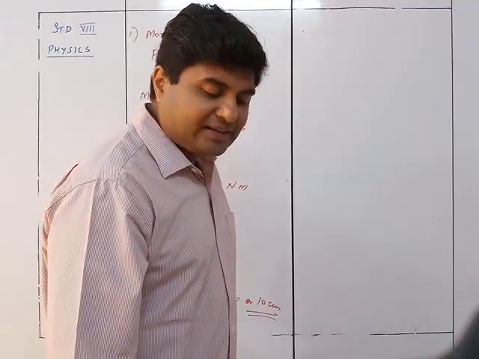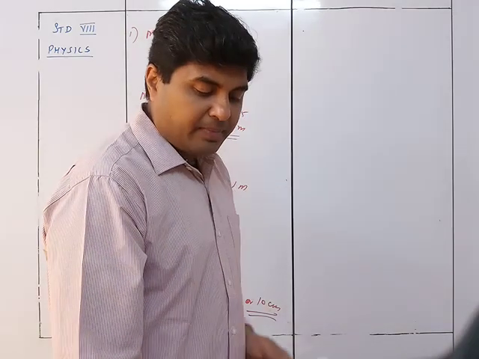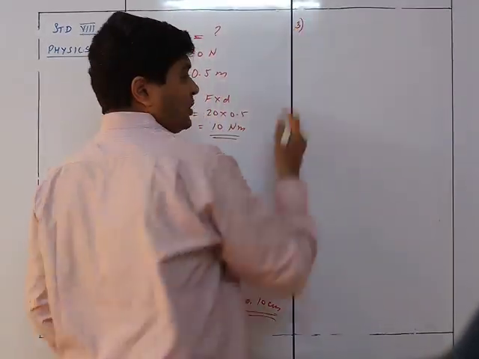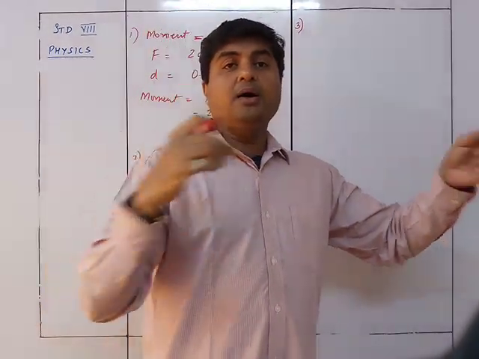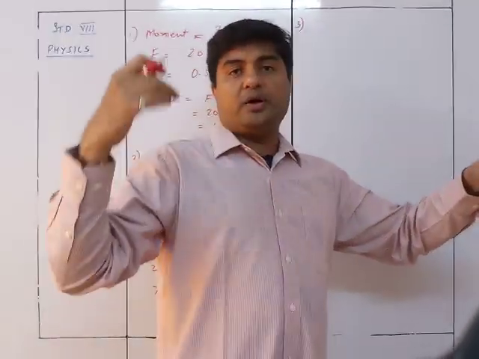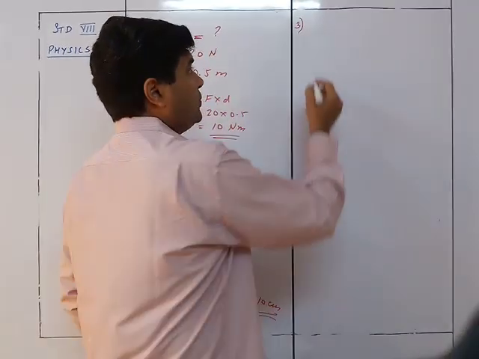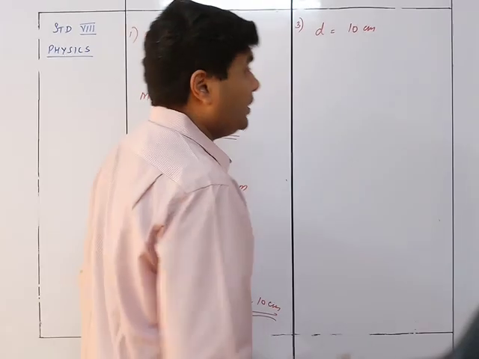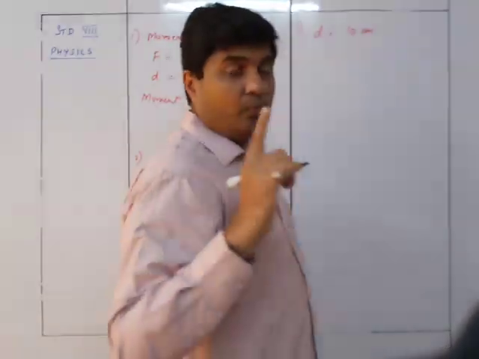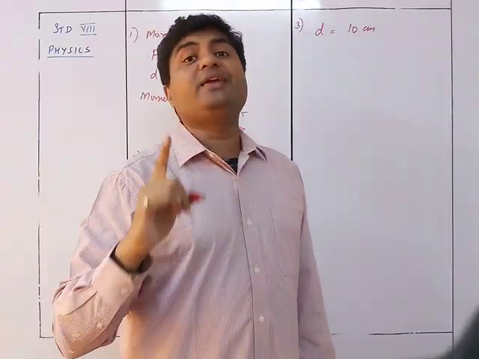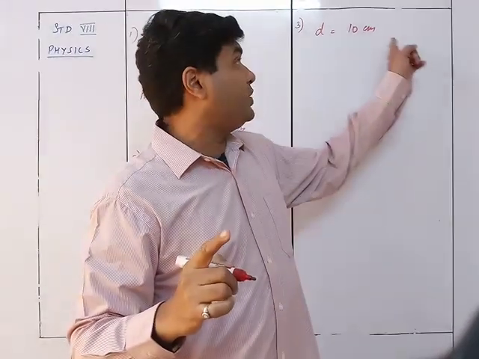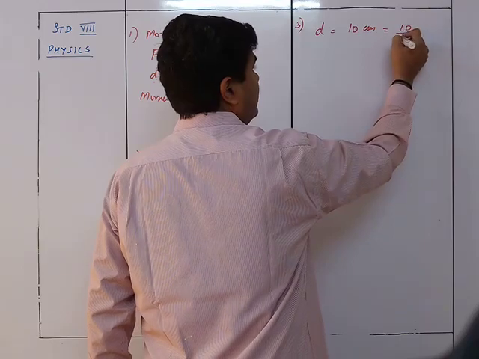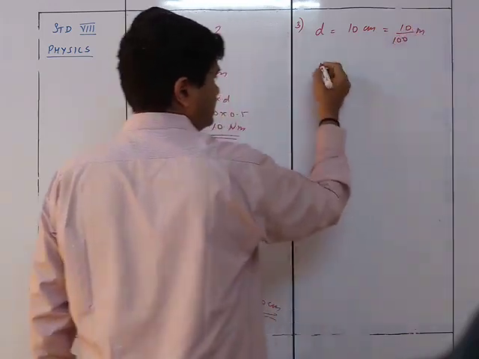A spanner of length 10 cm is used to open a nut by applying a minimum force of 5 newtons. So you can see the distance is given to me, because the length of the spanner is nothing but the perpendicular distance between the pivoted point and the application of force. So we see D is given as 10 centimeters. Now remember, what is the moment of force? It is in Newton meter. So here I need to convert it into meters. How will I convert it into meters? Divide by 100. That will be meters.